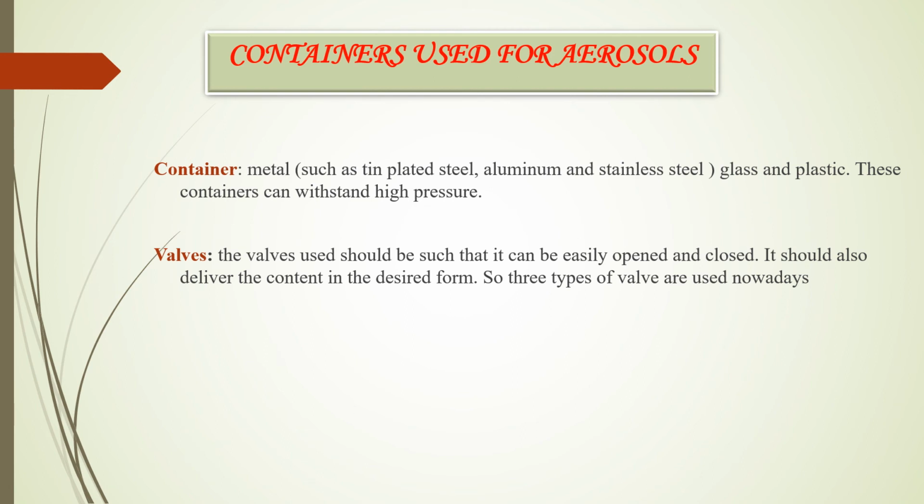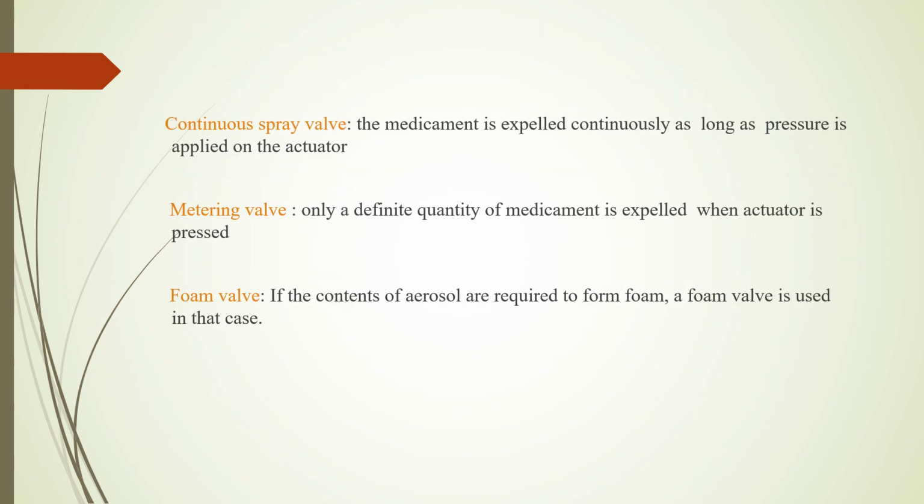Second part of aerosol container is valve. The valves used should be such that it can be easily opened and closed. It should also deliver the content in the desired form. So there are three types of the valve: continuous spray valve, metering valve and foam valve.